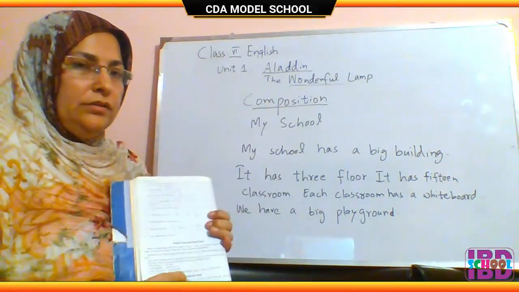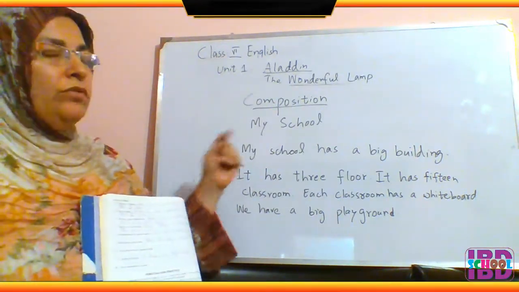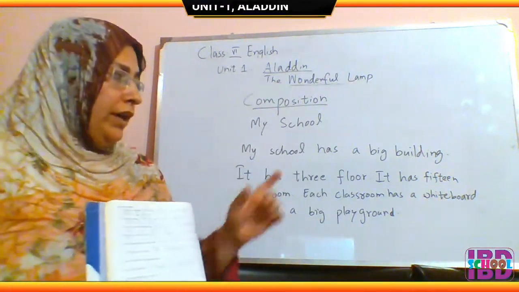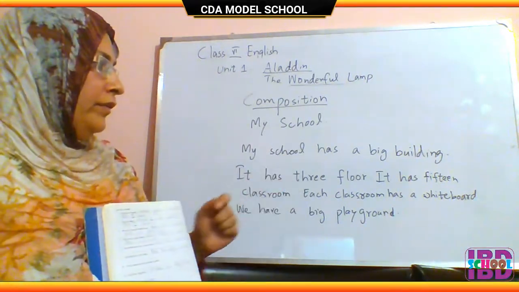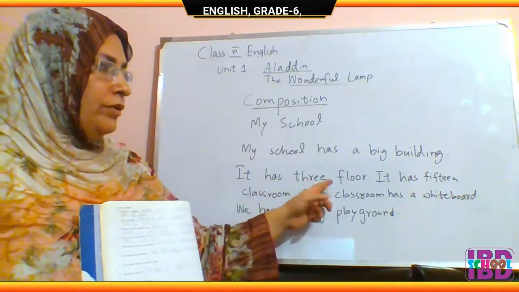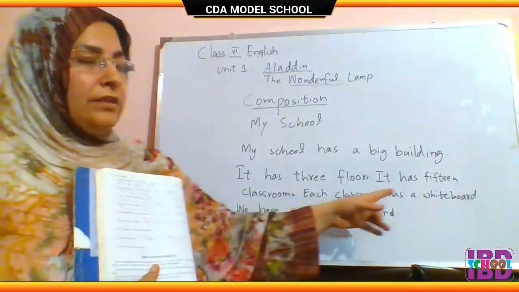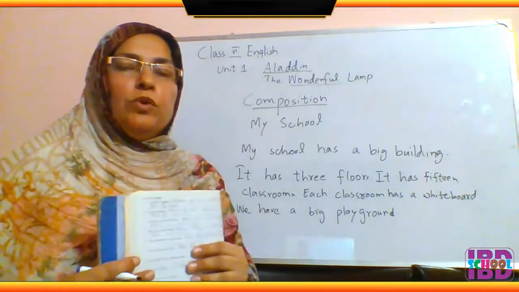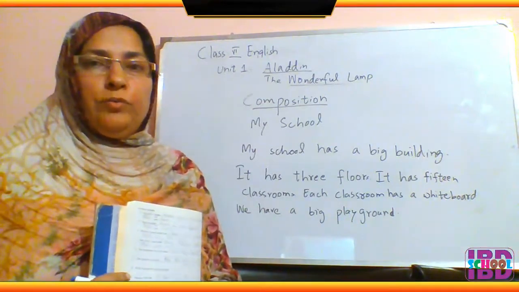You have a composition writing in your exercise. In composition writing, you will write a composition on my school. As you have learned the use of has and have, so you will use the sentences consisting has and have. For example, my school has a big building. It has 3 floors. It has 15 classrooms. Each classroom has a whiteboard, and we have a big playground. Likewise, you will make small has and have sentences and write a composition on my school in your copies.